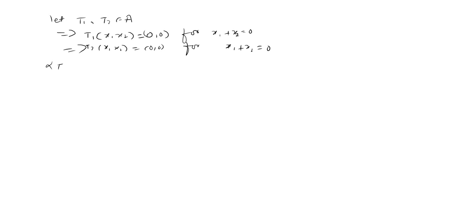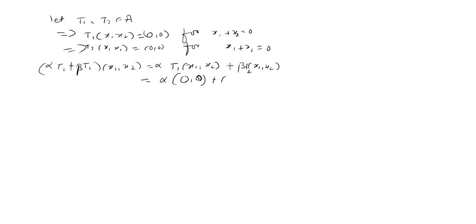Now (alpha T1 plus beta T2) of x1 comma x2 is equal to alpha T1 of x1 comma x2 plus beta T2 of x1 comma x2. I can write this because L(V2, V2) is a vector space and every vector space is itself a subspace. So this is equal to alpha times T1 of x1 comma x2, which is 0 comma 0, plus beta times 0 comma 0.